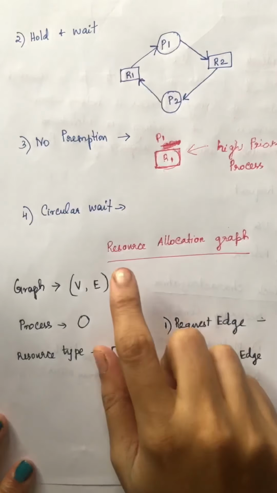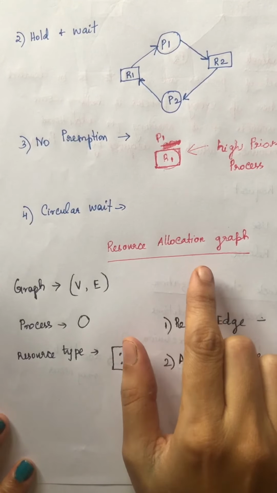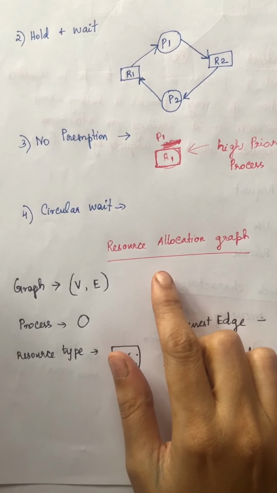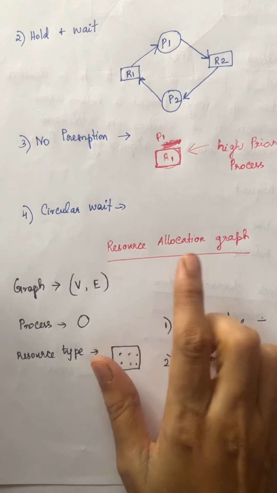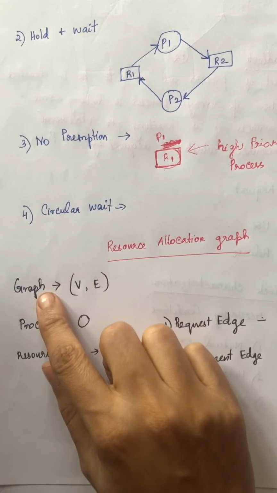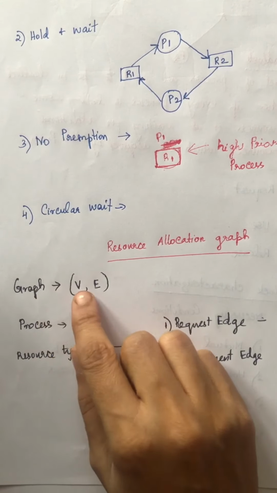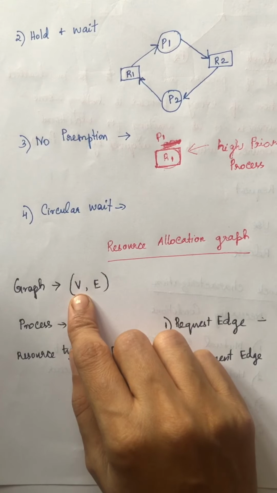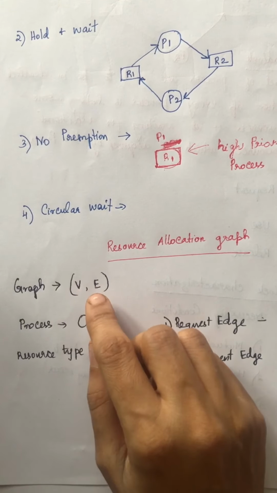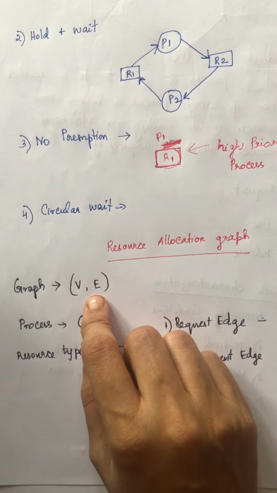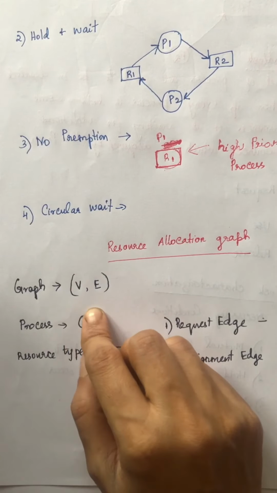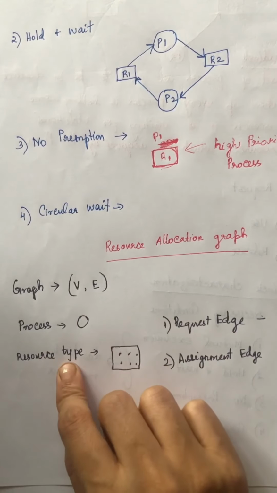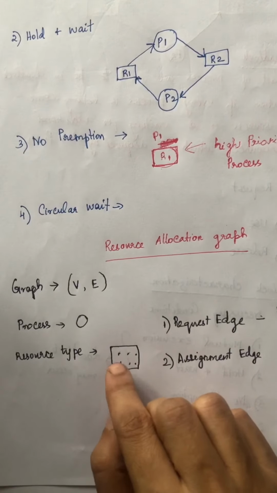Okay. Next, we will see what a resource allocation graph is. Deadlock can be described clearly in terms of a directed graph called the resource allocation graph. This graph is a very simple graph with two things: a set of vertices, represented by V, and a set of edges, represented by E. In this graph, each process is represented by a circle and each resource is represented by a rectangle.